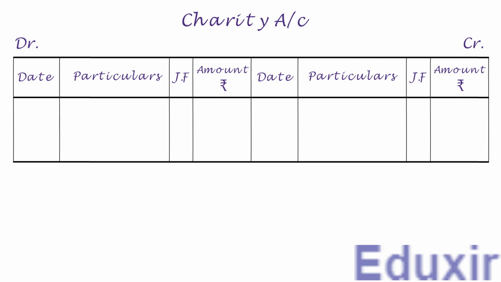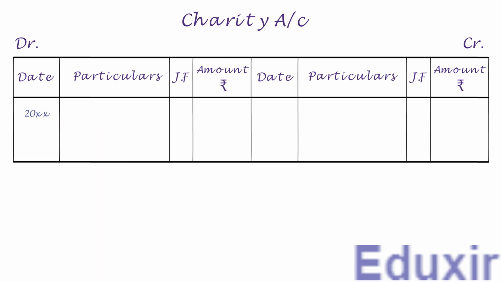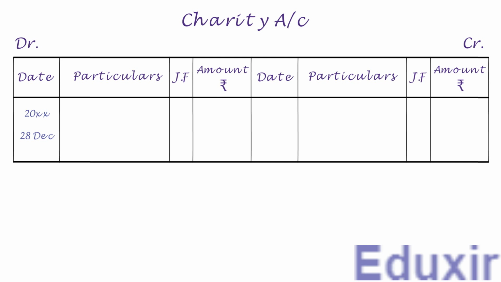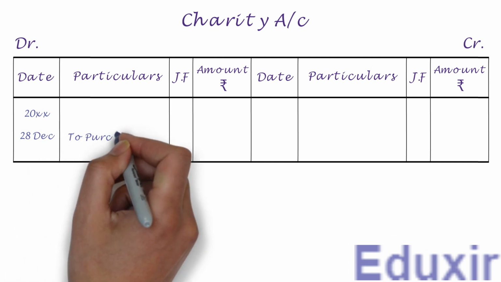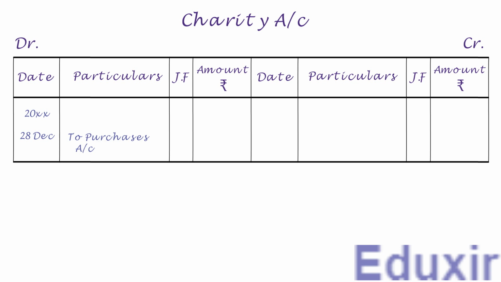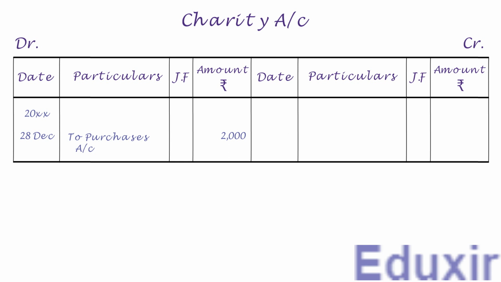Now on the debit side, let us first write the year in the date column. Let us now write the date. We need to write to purchases account into the particulars column. Let us write the debit amount of 2,000 rupees into the amount column. With that, we have completed the posting of this journal entry into the charity account. Let us now take up the next entry.